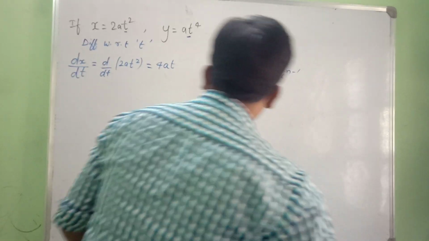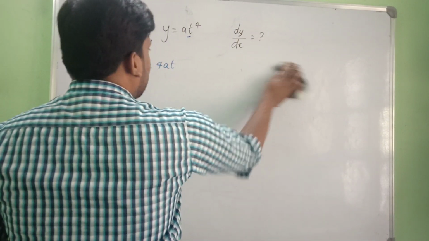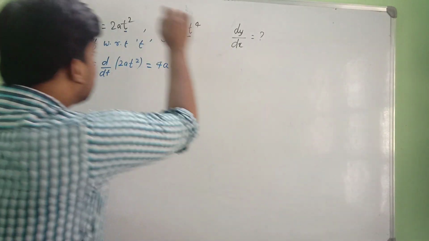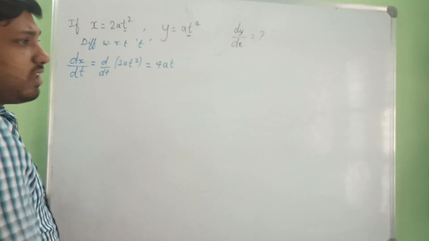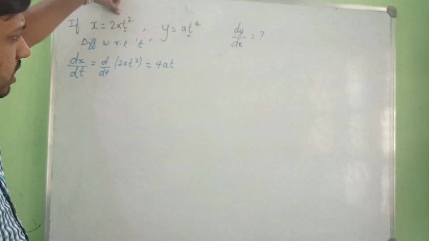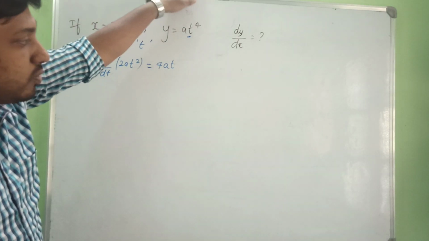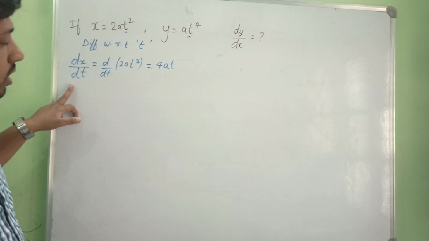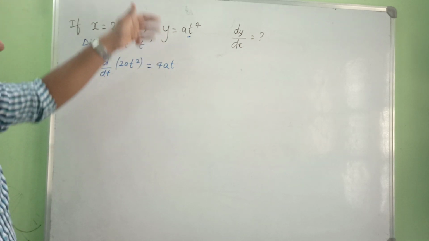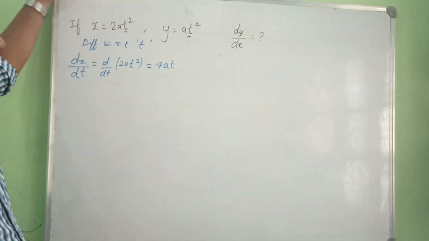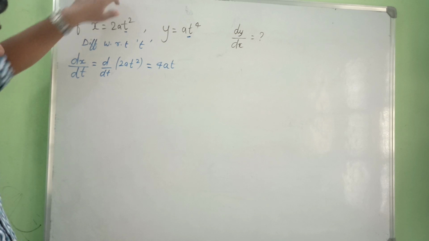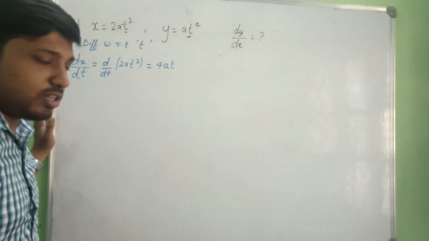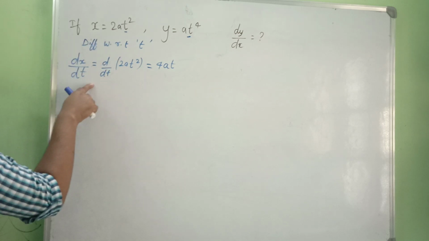Yes. So if separately x and y is given and t is there, or any other alphabet for that matter, if there is no t, if you have z square, for example, or z to the power of 4, then differentiate with respect to z. Any m, you can take with respect to m. So you can take any variable as it is given. With respect to that, we are going to differentiate. So first we took x is equal to 2at square and we differentiated with respect to t.